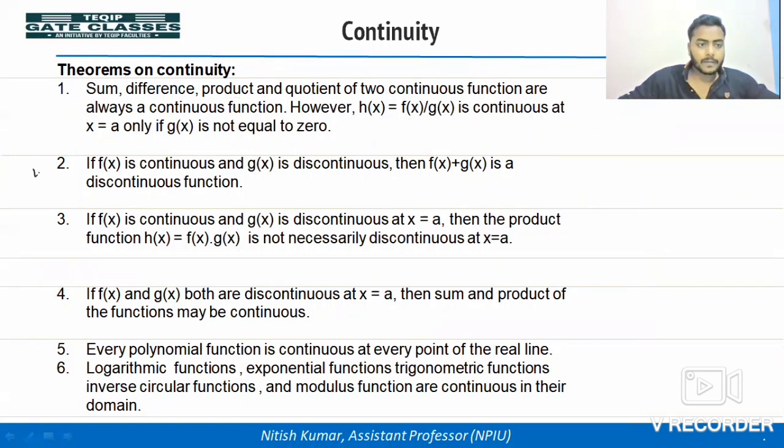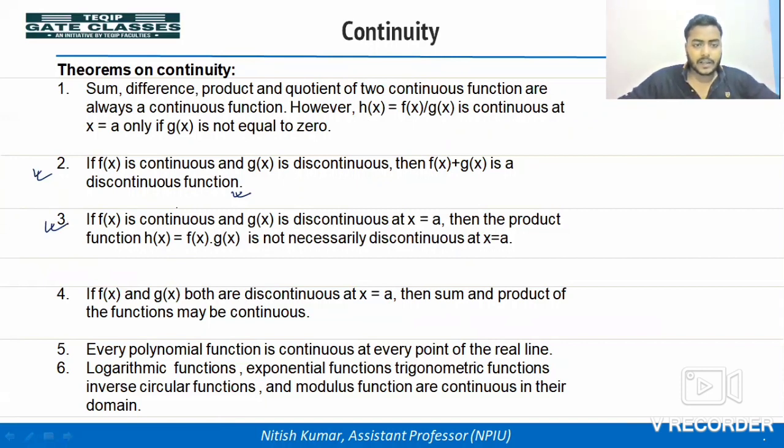Second condition: if f(x) is continuous and g(x) is discontinuous, then the sum is a discontinuous function. अगर एक फंक्शन कंटिन्यूअस और दूसरा फंक्शन डिसकंटिन्यूअस है और समेशन करके कोई नया फंक्शन बन रहा है, तो वो फंक्शन क्या हो जाएगा? डिसकंटिन्यूअस फंक्शन. Example we will see in the coming lecture.